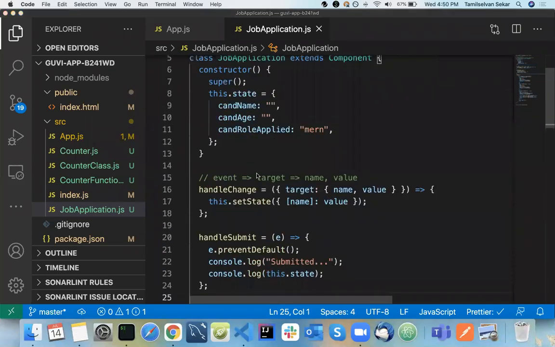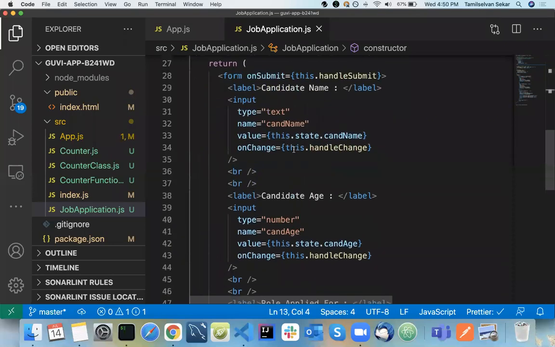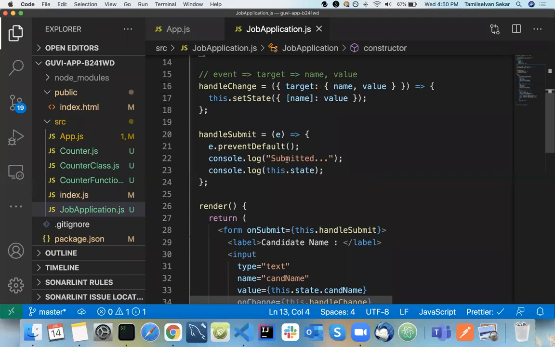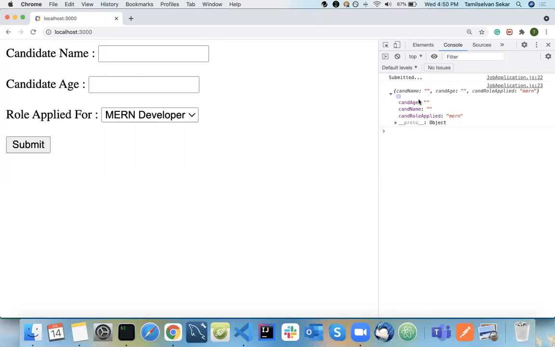So now we are done with our form fields, and with what to do on change and on submit. Now we need to do some validations, right? For example, I refresh here and if I do submit, it is submitted. Your form is submitted, and candidate name and candidate age are applied here. So basic form, basic validations.